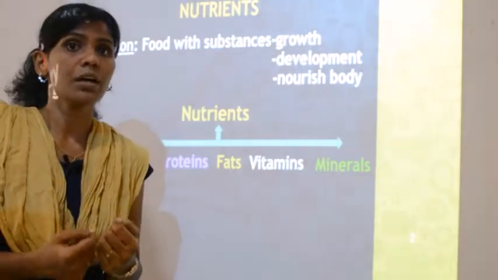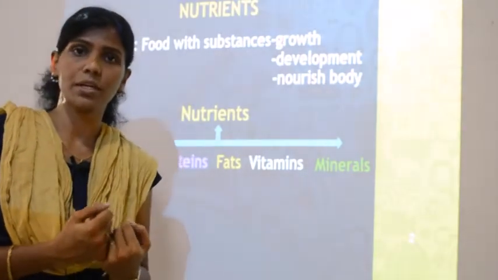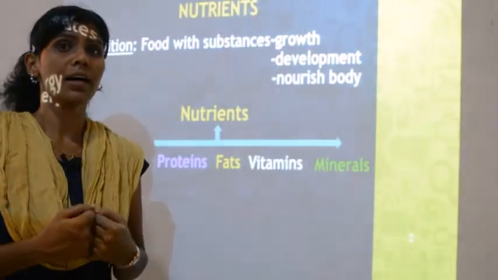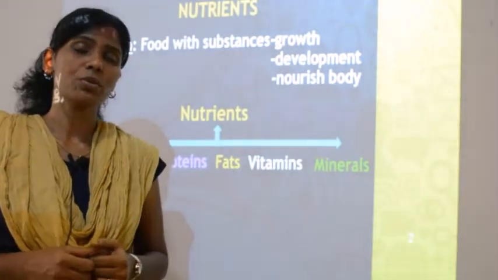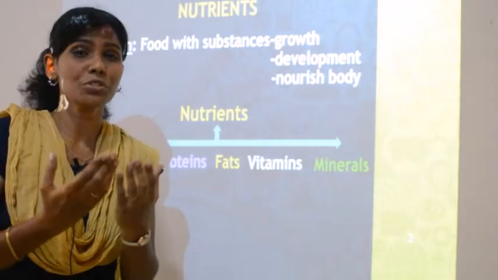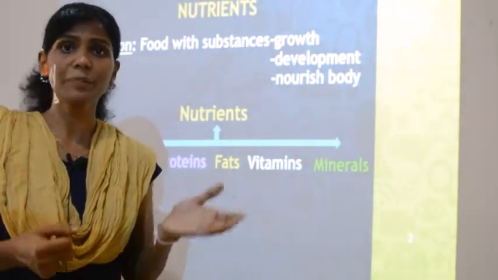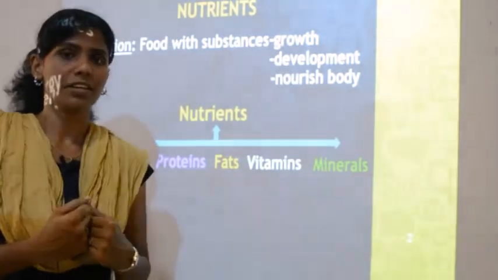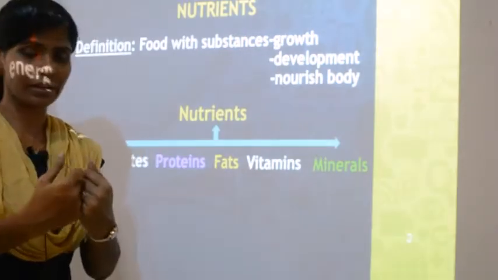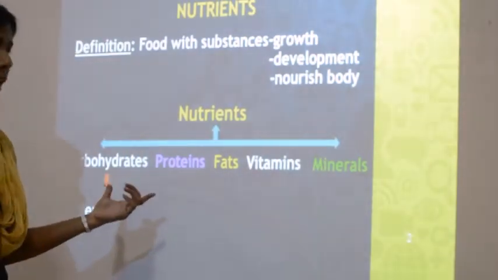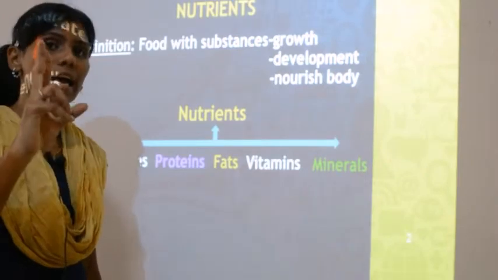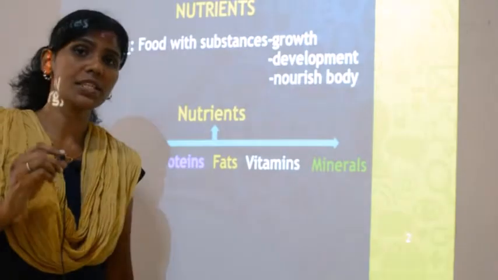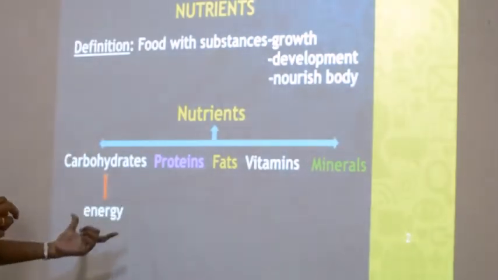Say for example, rice is a carbohydrate. When you eat rice, how do you feel? You feel so energetic after lunch, right? By 12 or 12:30 you become so dull because your energy is all lost after a tiring morning. So in the afternoon when you eat, you gain energy, you become active because of energy. So carbohydrates are nutrients that will give you energy. Clear? So what is the function of carbohydrates? Carbohydrates are nutrients that will give you energy.